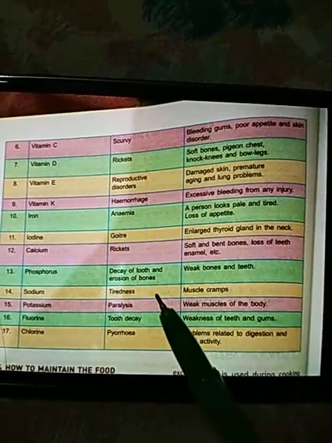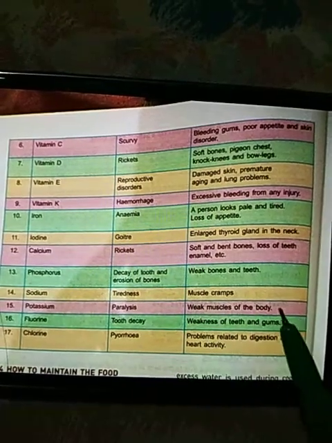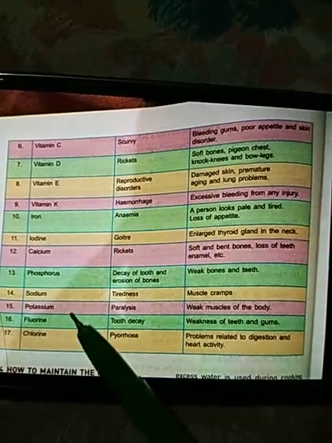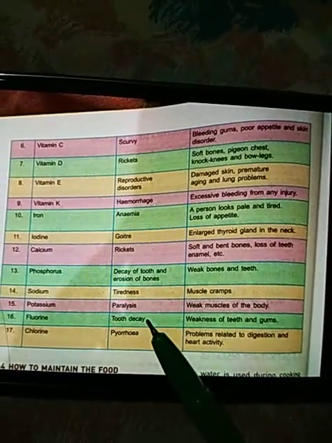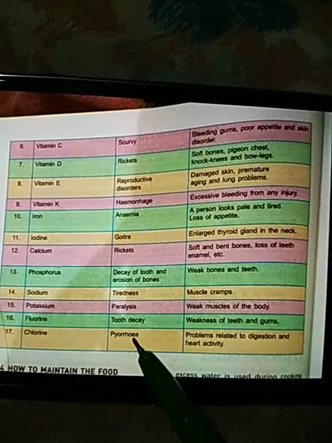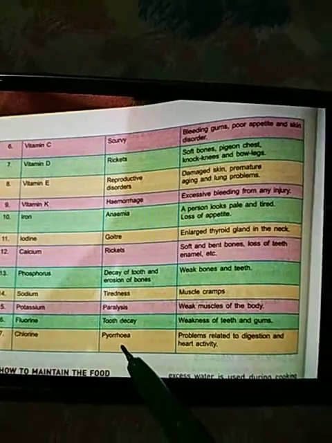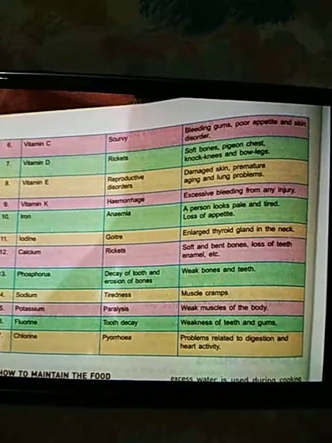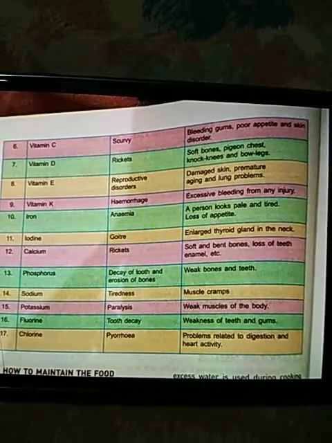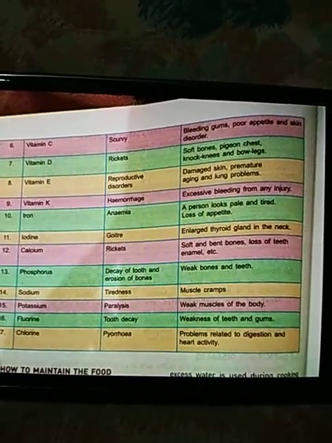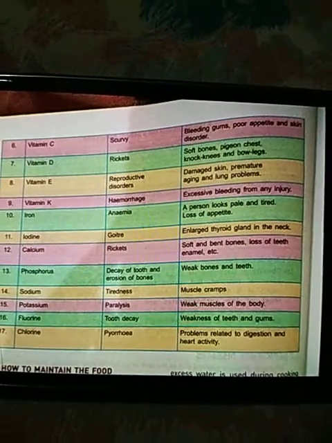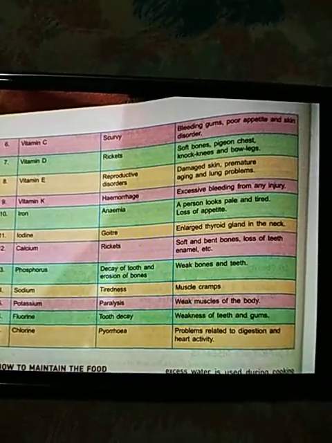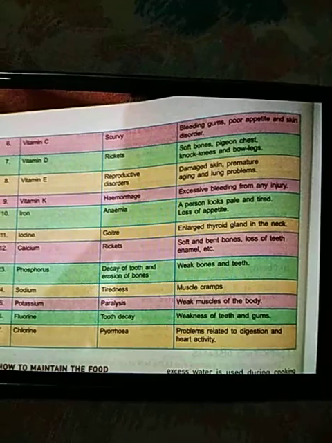Deficiency of potassium leads to paralysis, means weak muscles of the body. Fluorine. Deficiency of fluorine leads to tooth decay. And chlorine, that is pyorrhea. Pyorrhea is a condition in which there is a toothache, the tooth is attacked by the germs, and there is a cavity. A yellow sticky substance called plaque also gets deposited on the teeth.